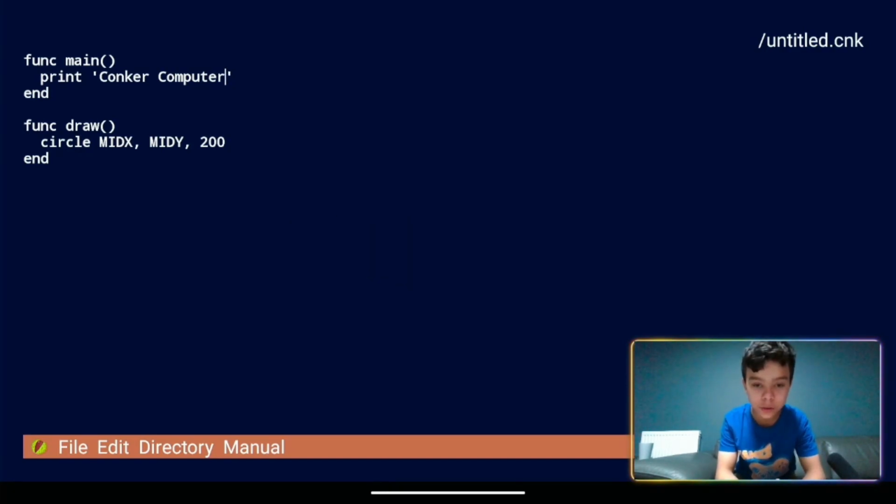Today I'm going to be telling you all about the program and introducing you to it. Conker is a free Android app which turns your Android device into a programmable development tool for coding. It's mainly for hobbyists and beginners, but anyone really.